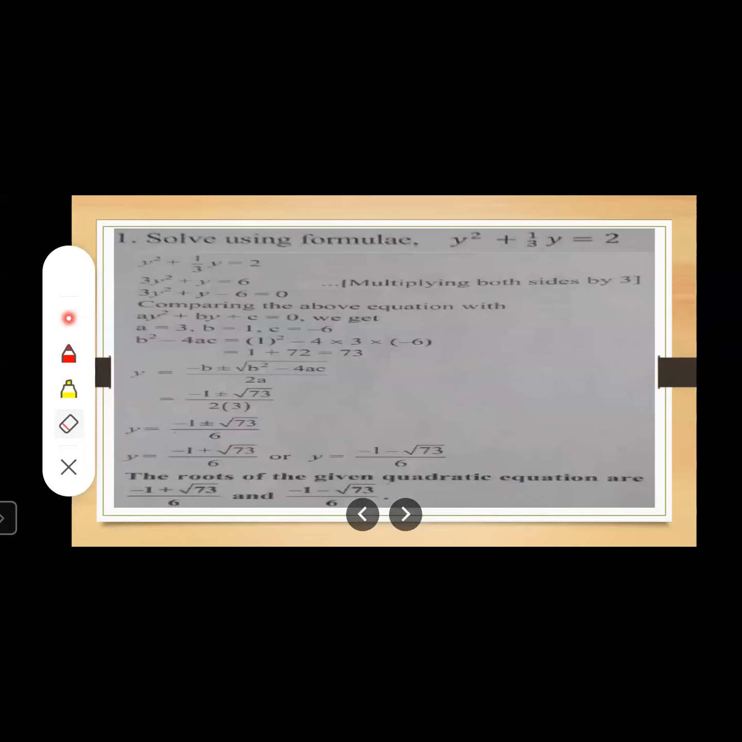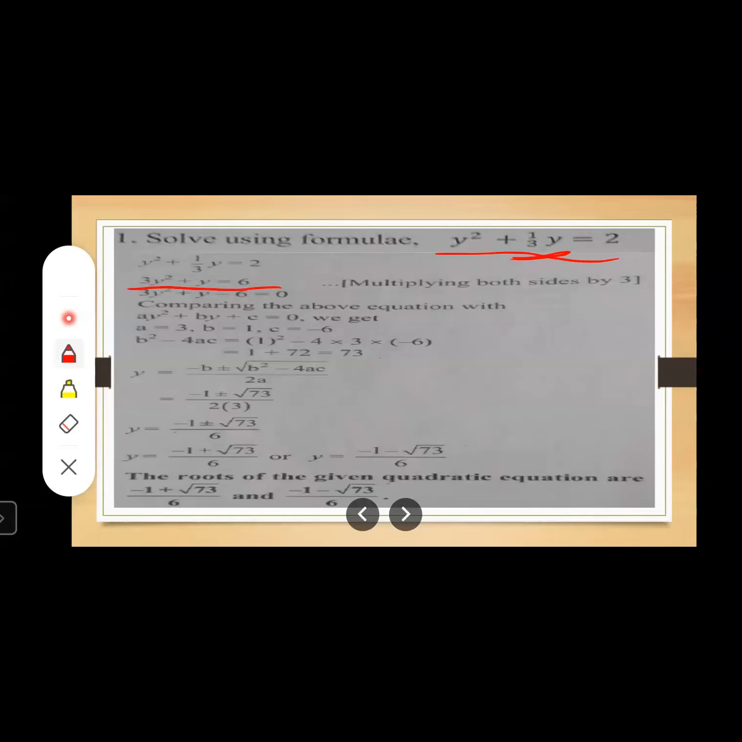y square plus 1 upon 3y is equal to 2. Look here, can you see this equation? It is in the numerator upon denominator form. We don't want it in numerator and denominator form, we simply want whole numbers, right? So let us multiply this equation by 3.